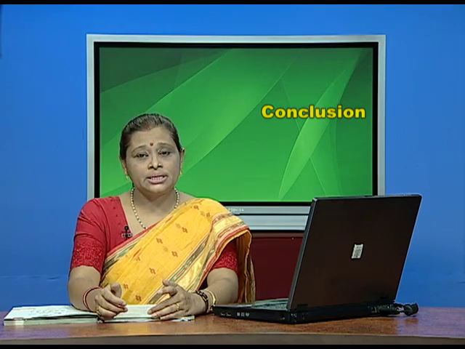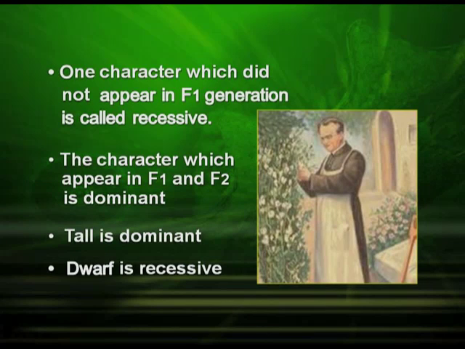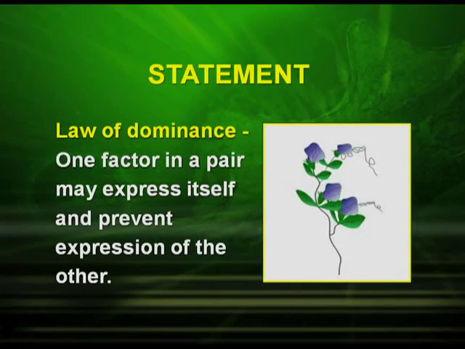Yes, it is the tall which appeared in the F1 generation. So, it is the dominant character, and short appears only in the F2 generation. So, it is the recessive character. Now, we are in a position to state the first law, the law of dominance, that is that one factor in a pair may express itself and prevent expression of the other.